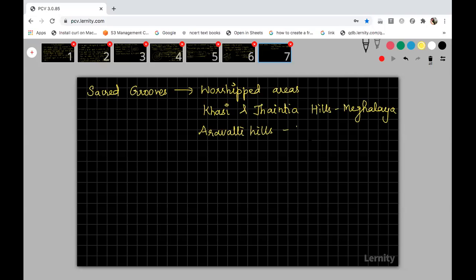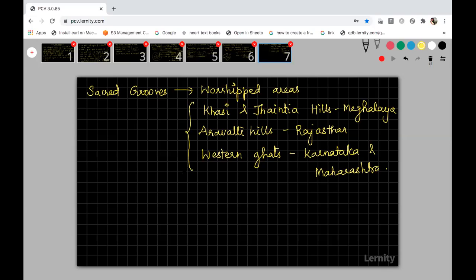This is also one sacred grove. Western Ghats is also a sacred grove, the Western Ghats of Karnataka and Maharashtra. So these are some examples for your sacred groves.